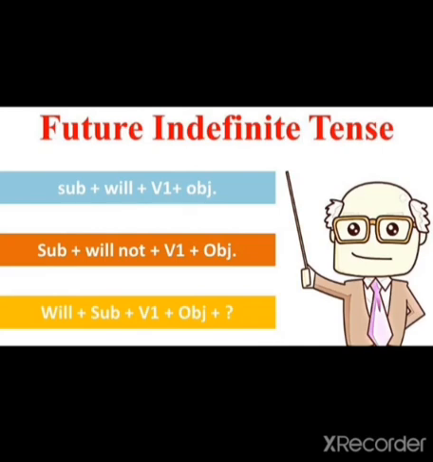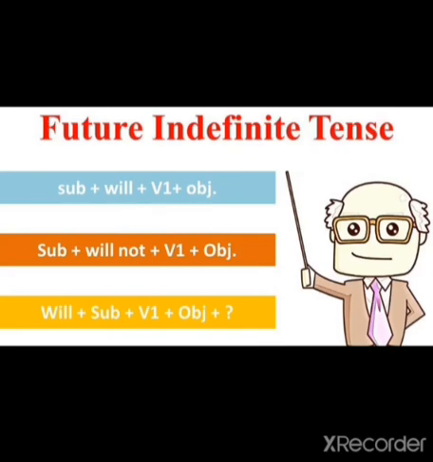Now the formula of negative sentences. What are negative sentences? They show negativity, where something is being said as not happening. For example, you can see over here the formula of negative sentences: subject plus will, and not comes just with will. Then verb with first form and then object. For example, you can say, we will not go to market tomorrow. So we will have to use will not. In the old English, people used to use shall along with the subjects I and we, but now will is almost always used.